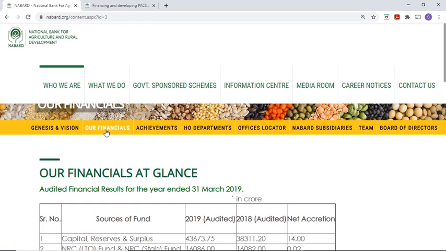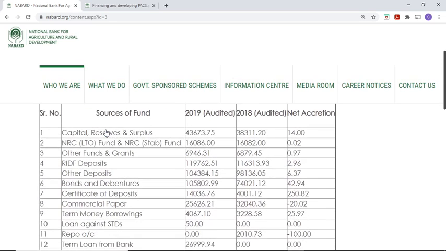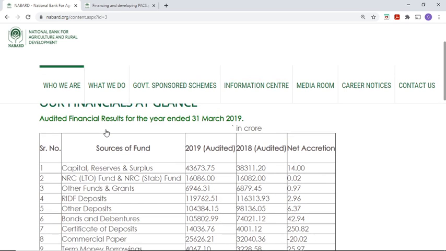Okay, our financials at a glance: audited financial results for the year ended 2019. Don't give importance to this data in a very detailed manner, I am just reading it. What are the sources of the fund? Sources of the fund is a must, you know, from which sources the funds and all the money is involved, right?